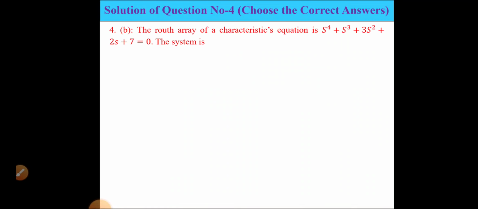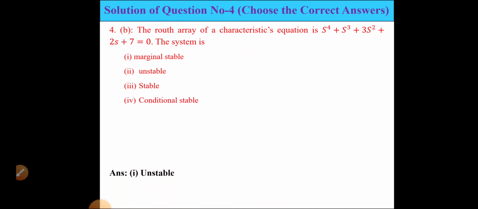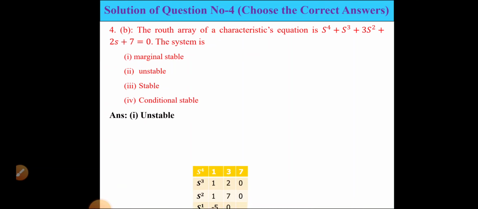Next, the Routh array of the characteristic equation is s to the power 4 plus s3 plus 3s square plus 2s plus 7. The system is marginally stable, unstable, stable, or conditionally stable. So the system is unstable.